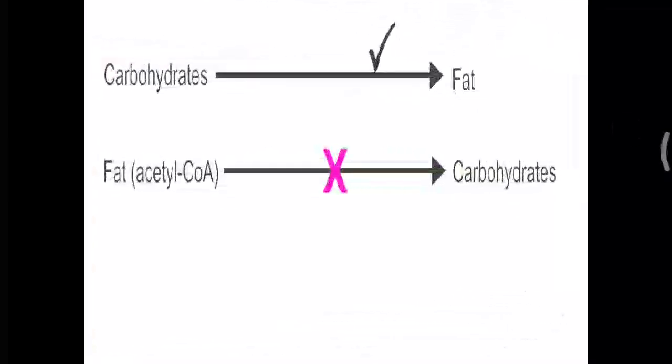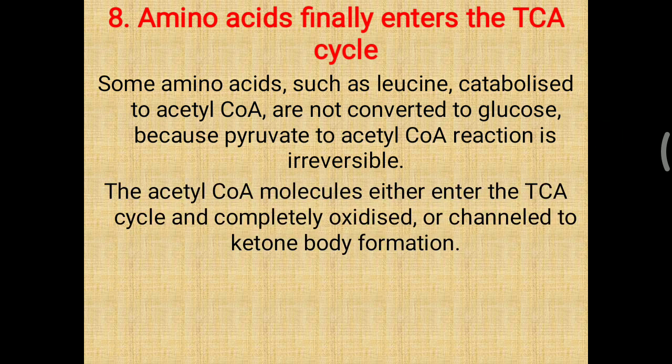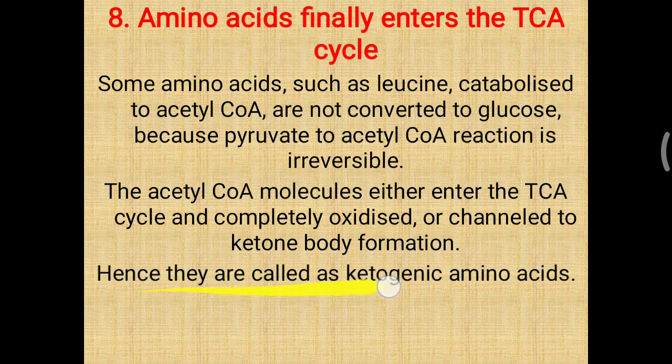Further, the next significance is that amino acids finally enter the TCA cycle. Some amino acids, such as leucine, catabolized to acetyl CoA, are not converted to glucose, because pyruvate to acetyl CoA, that is the PDH reaction, is irreversible. The acetyl CoA molecule either enters the TCA cycle and is completely oxidized, or is channeled to ketone body formation. Hence they are called ketogenic amino acids. So any amino acid making acetyl CoA will be metabolized in the TCA cycle or converted into ketone bodies. Whatever amino acid makes acetyl CoA is called a ketogenic amino acid.